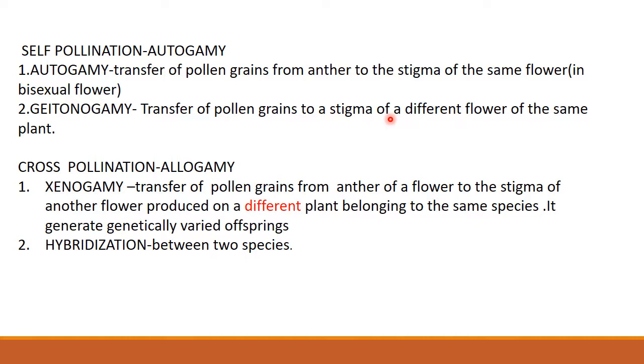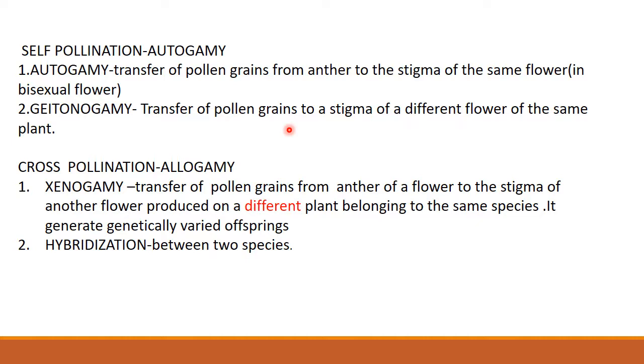Autogamy means transfer of pollen grains from anther to the stigma of the same flower; the flower will naturally be a bisexual flower. Now geitonogamy means transfer of pollen grains from anther to the stigma of a different flower of the same plant. Geitonogamy example is Cucurbita. Cucurbita is an example.